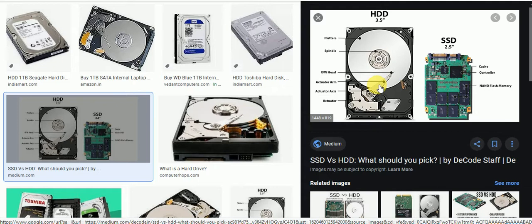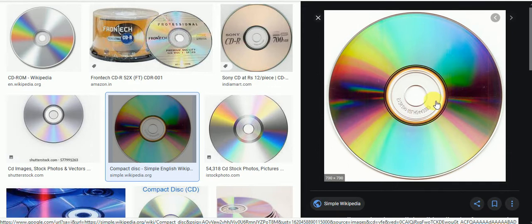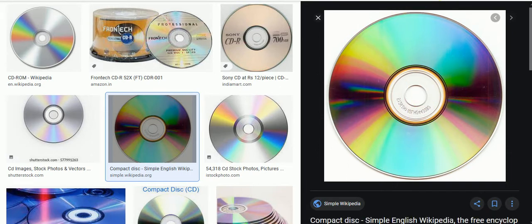Remember this. A CD-ROM can store up to 700 MB. This one, the CD. CD-ROM stores up to 700 MB.